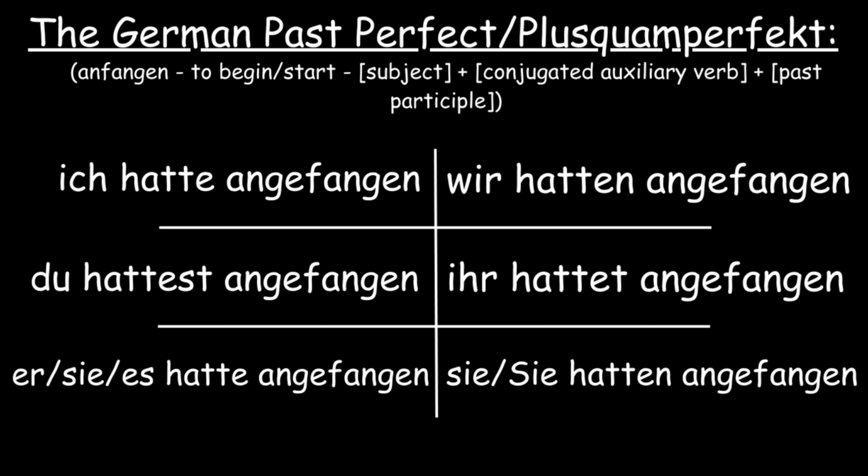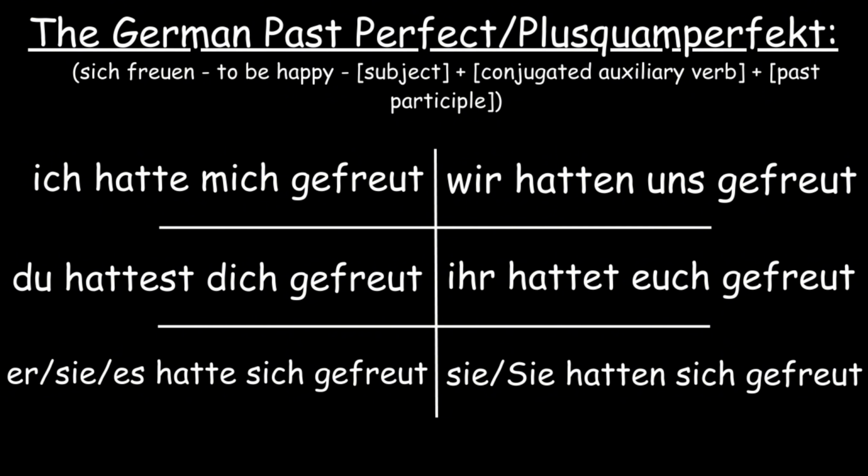Sie hatten angefangen. A different verb is sich freuen, which is a reflexive verb, and reflexive verbs in the past perfect will keep the reflexive pronoun after the auxiliary verb. Ich hatte mich gefreut. Du hattest dich gefreut. Sie, es hatte sich gefreut. Wir hatten uns gefreut. Ihr hattet euch gefreut. Sie hatten sich gefreut. This is how the past perfect is formed in German, but it's important to understand when to use it.